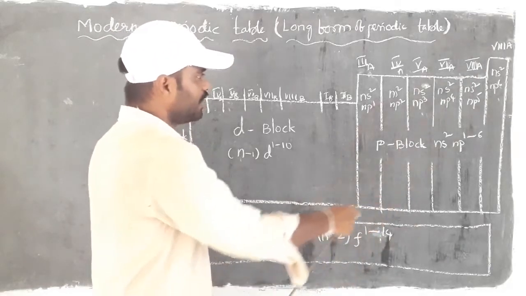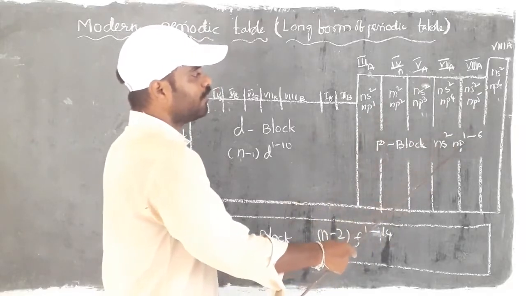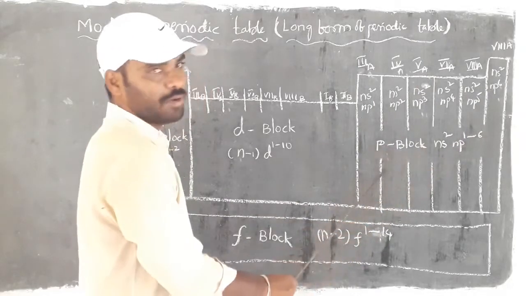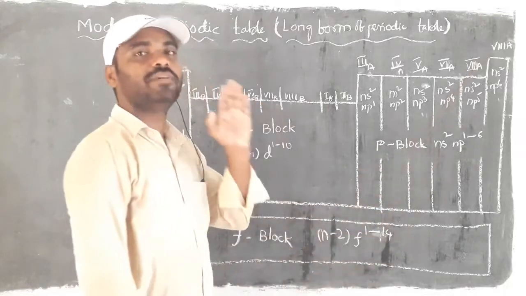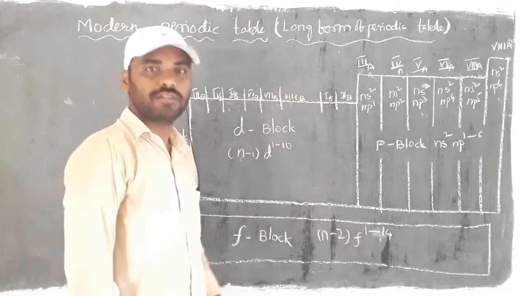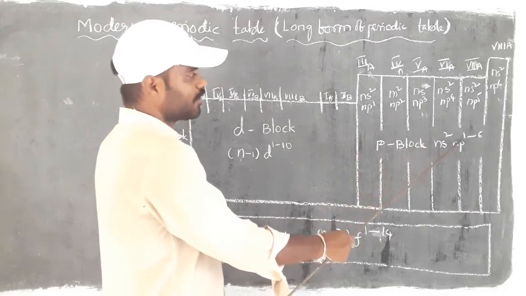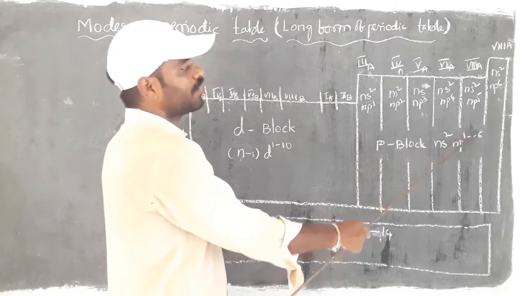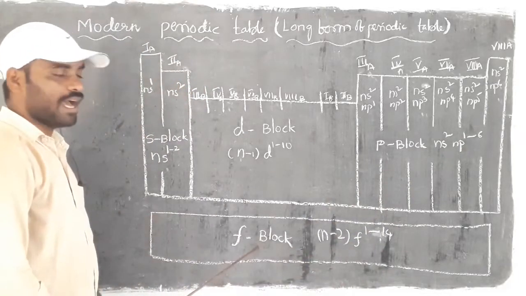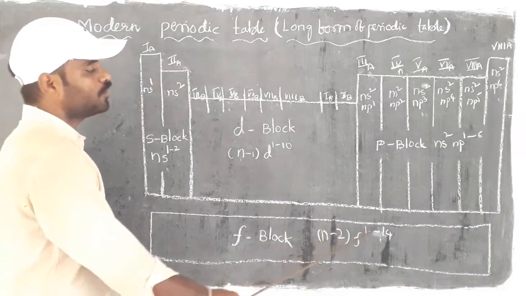Then all these configurations we can simply write as ns2 np1 to 6, which we consider as the p block. In that, the last one is a little bit separate because they are chemically inactive, so we consider it a separate group. But all should be considered as the p block because the last electrons are present from p1 configuration to p6. Then last but not least, that is the f block. Their configuration is (n-2)f1 to 14.